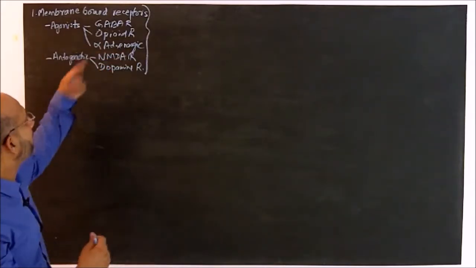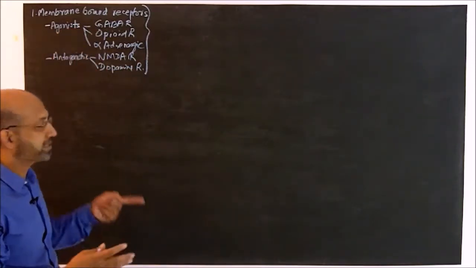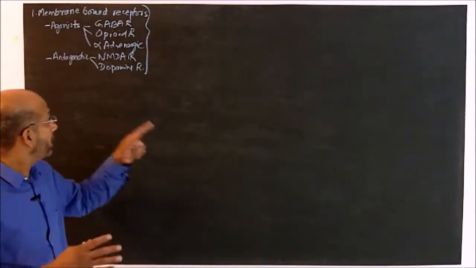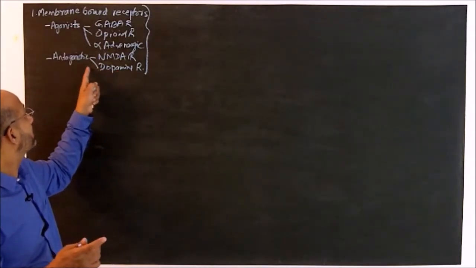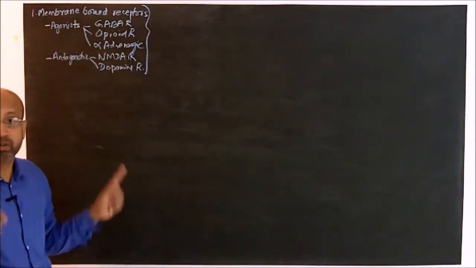So, if we look carefully, they are all different in nature, yet they all produce loss of consciousness. But the only common thing among them is the fact that they are all membrane bound receptors. That is one piece of the puzzle.